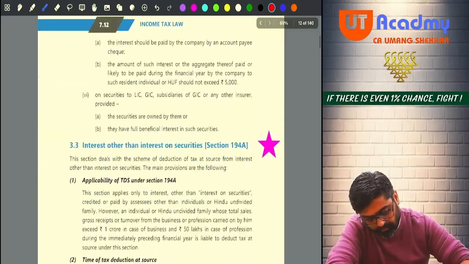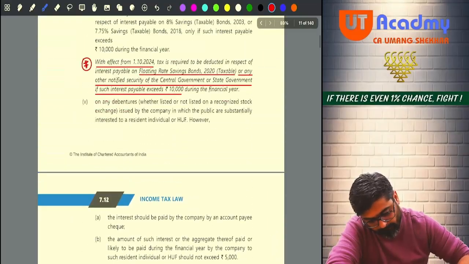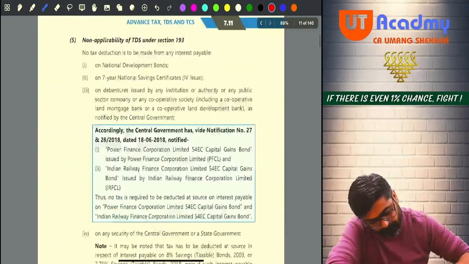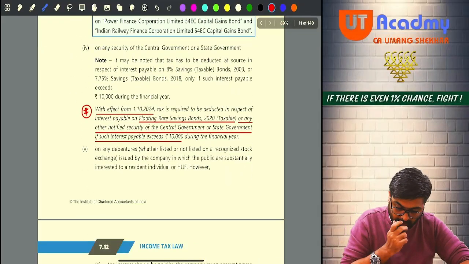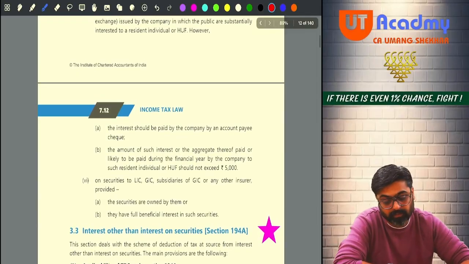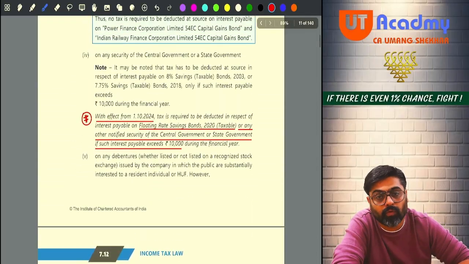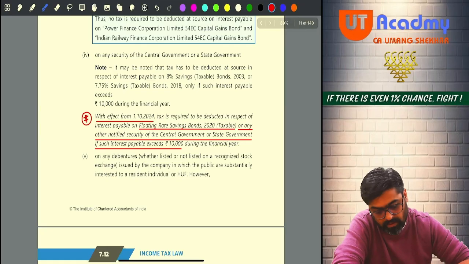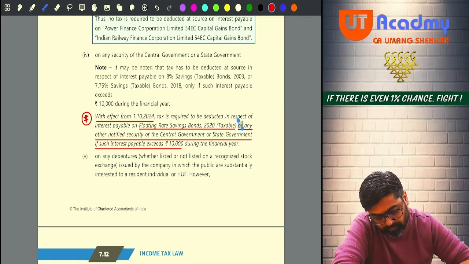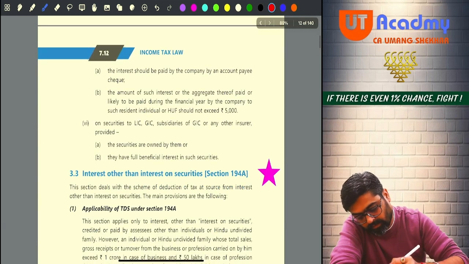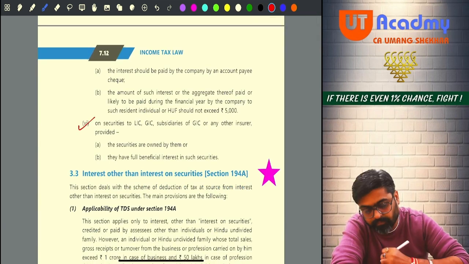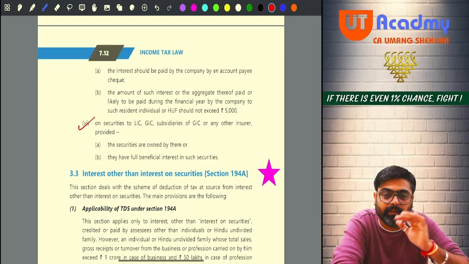Exception number 4, 5 and 6. We are going to see 4, 5 and 6 first. Okay. Now before that, pay attention. Last one, 6th. Read that 6th one.